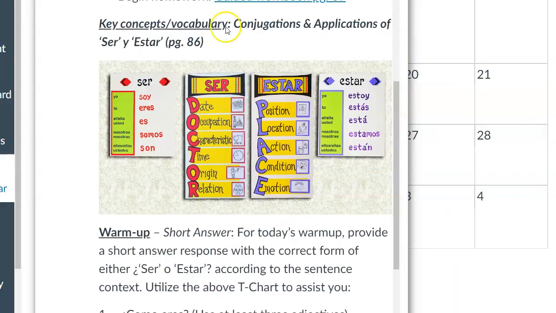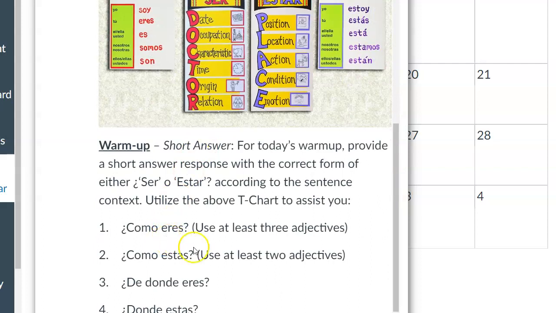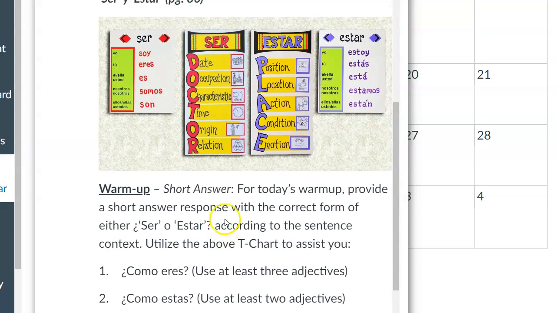And that's articulated in the notes there under the acronym DOCTOR, standing for date. We use ser to express time and the date. Occupation, someone's job or vocation. Characteristic, like in number 1. You're describing what something is like. ¿Qué hora es? Son las 8:30 de la mañana. When we express time, we use the verb ser, and then origin and relation to talk about where someone or something is from, and ownership.